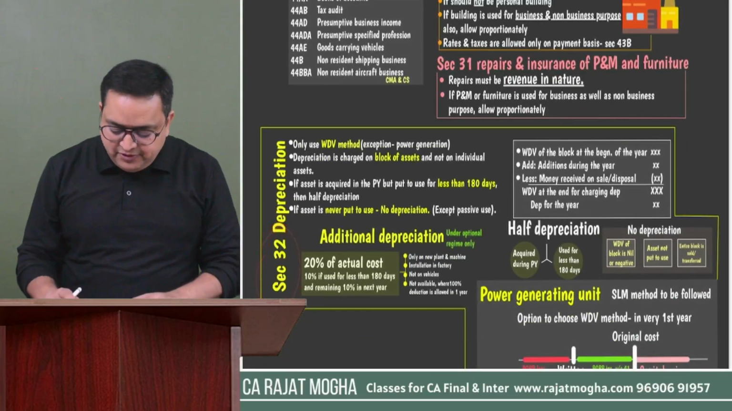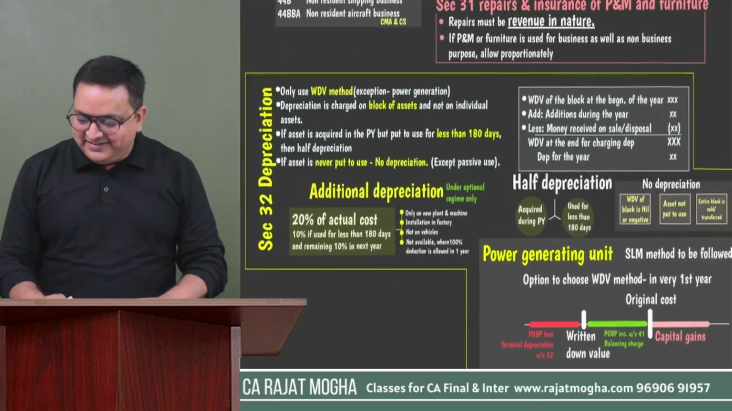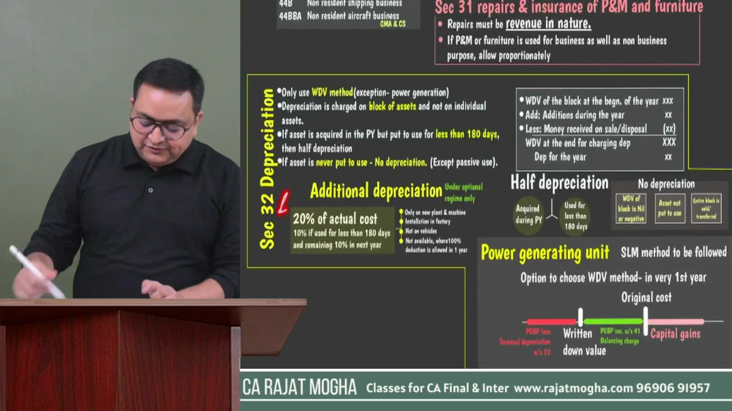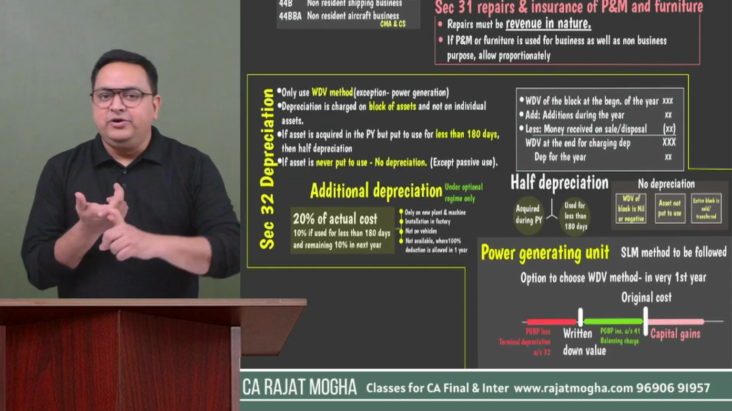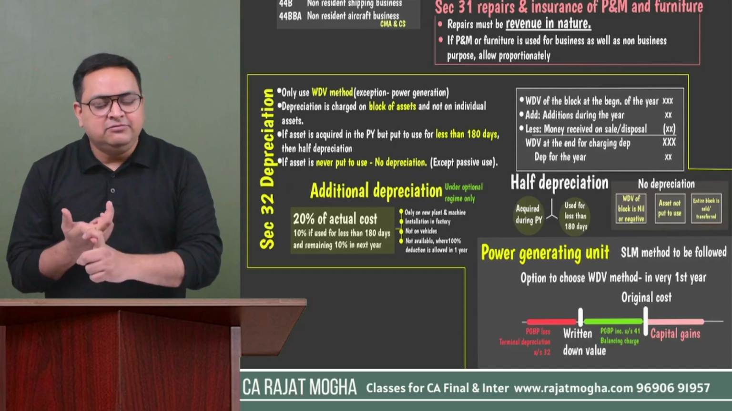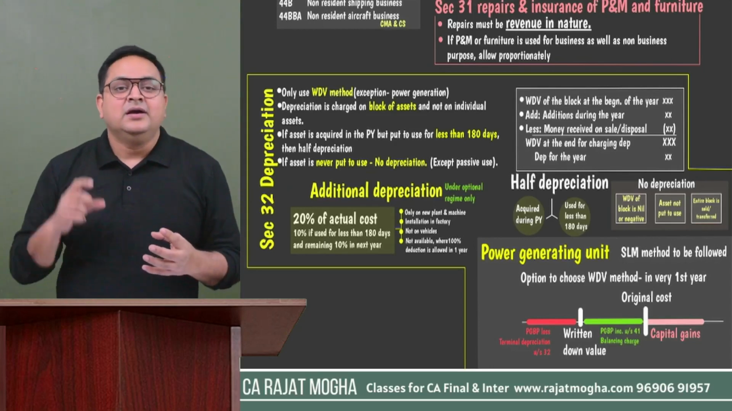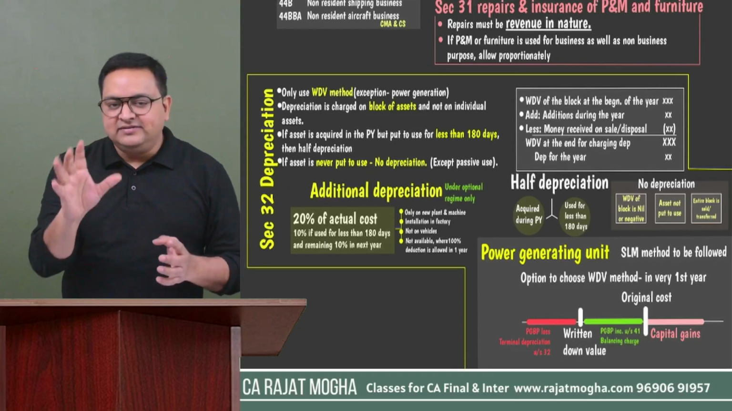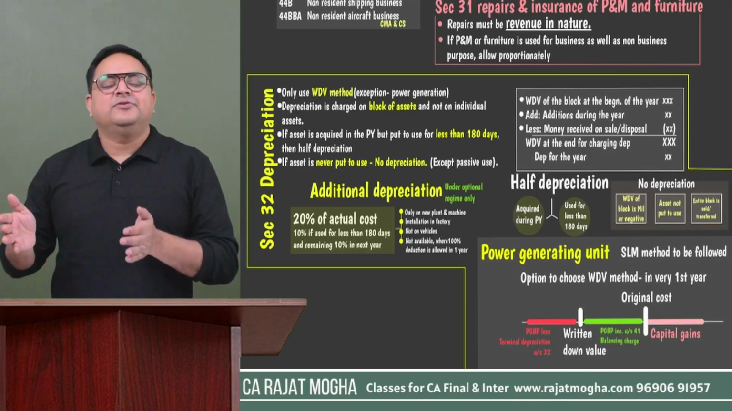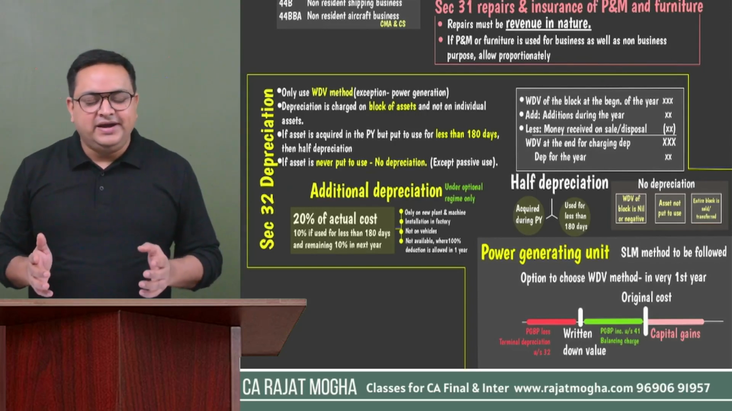Section 32, a very beautiful section, depreciation. Section 32 says, first of all, which method we should follow? WDV method. Generally we follow the WDV method. Whenever we follow the WDV method, we charge depreciation block-wise. You understand what blocks are, right? The same category of assets with the same rate of depreciation form the blocks, right?